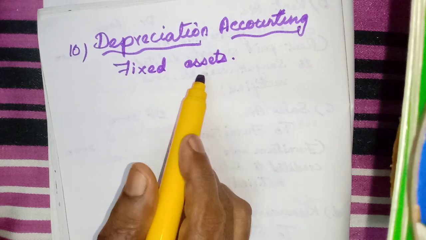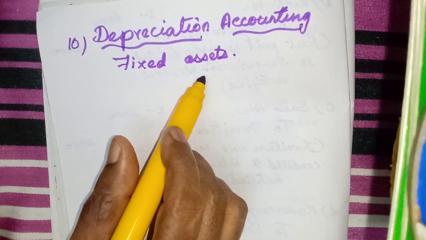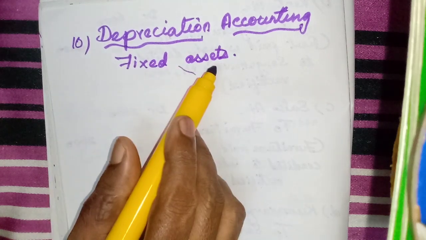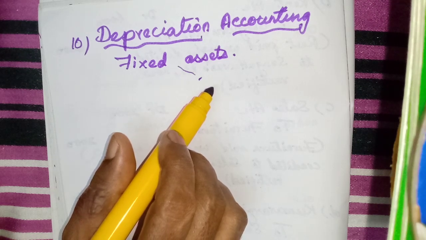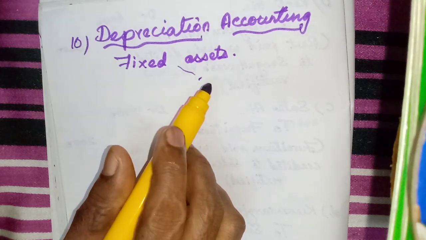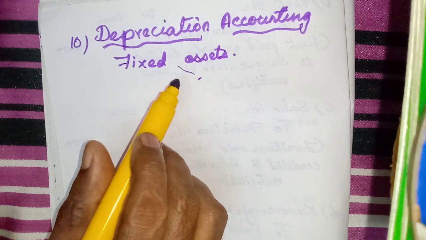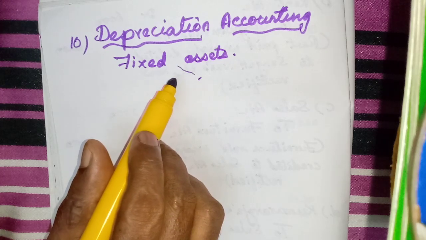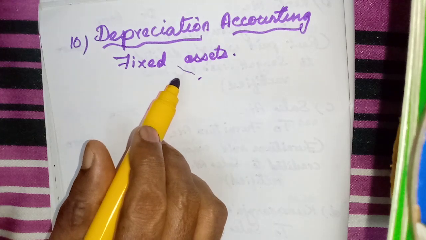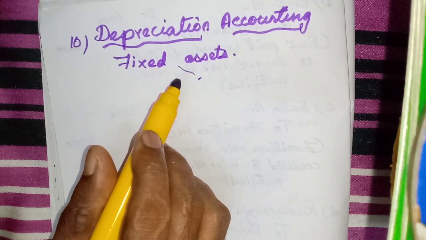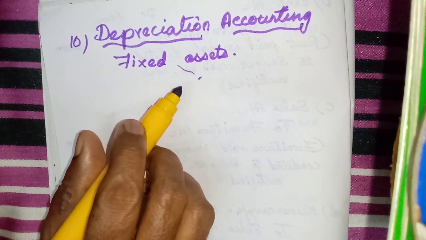The remaining amount is called the book value of the asset. So we know what fixed assets are. The meaning of fixed assets we know very clearly: in order to run the business, or to start the business, for business operations, the firm or the organization will purchase assets. They are the fixed assets. We can say some examples. Maybe land we cannot say.